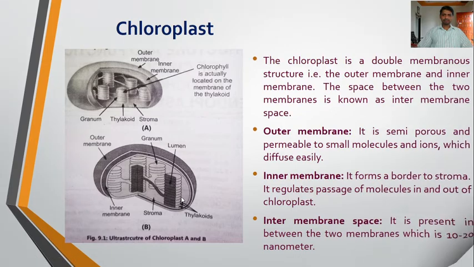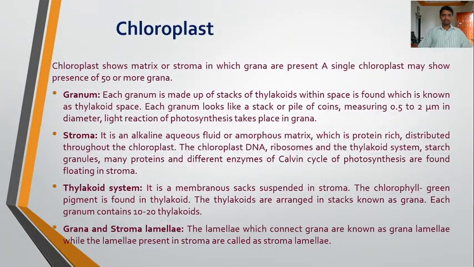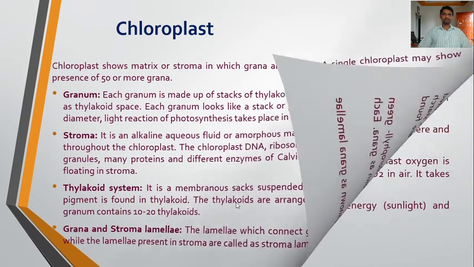So in this way, both grana lamellae and stroma lamellae are found in the chloroplast matrix. The lamellae which connect the grana are known as grana lamellae. So this is the ultrastructure of the chloroplast.